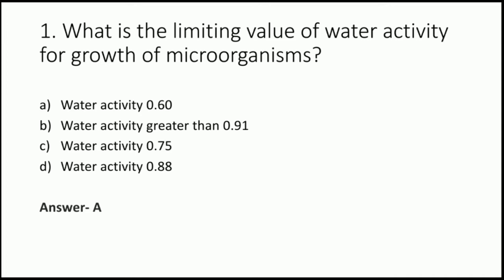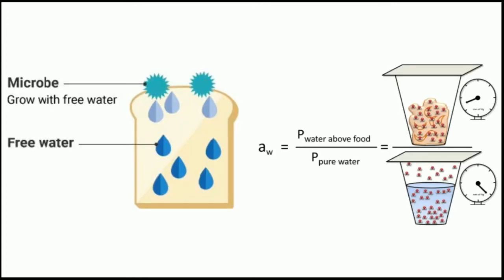the food. And if we go into more detail, here in the diagram you can see that the food has a certain amount of water which is available for microbes to grow, and that is known as water activity. The formula to represent water activity is the partial pressure of the food divided by the partial pressure of pure water. Everything about water activity is discussed in lecture 3 in the series of food fundamentals. You can go through that chapter also, and there you will get a better understanding of what is water activity.